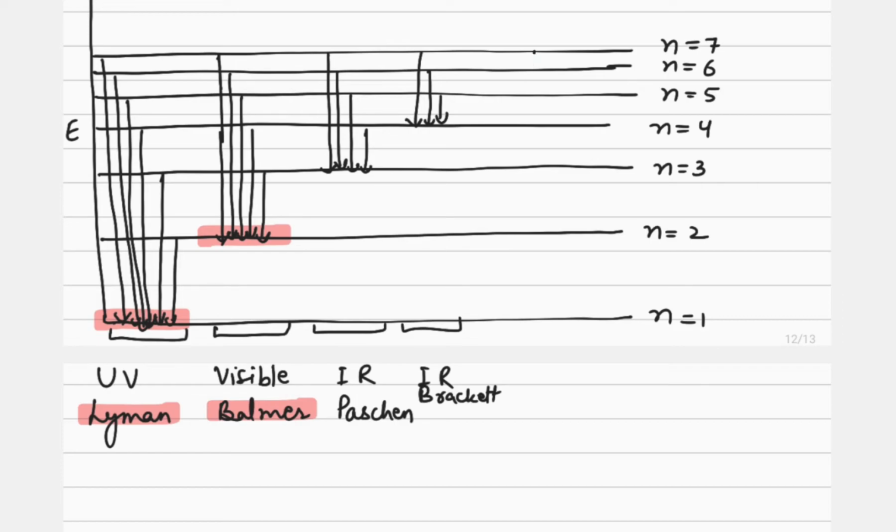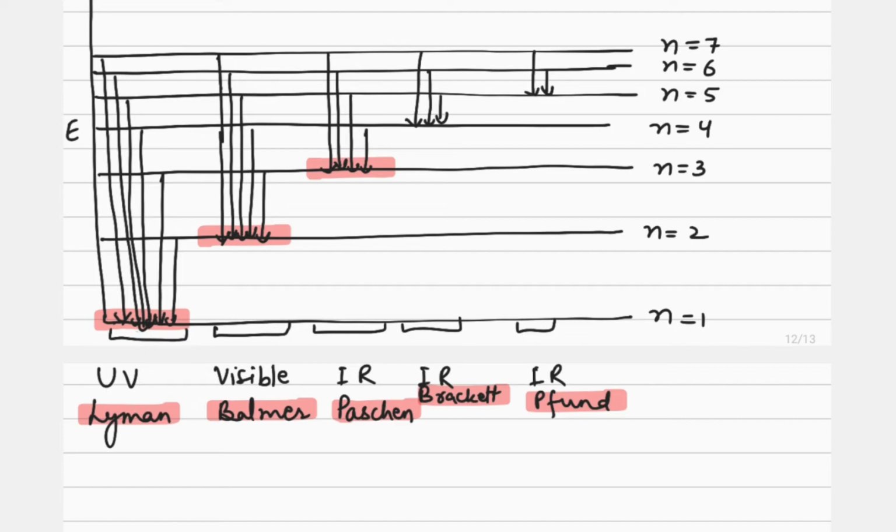Now it may be the possibility that the electrons are coming back only to the fifth shell, and now what is it? It is again in the IR region, and it is the Pfund series. So that's how we have various series, or you can say spectral lines in various wavelength regions. That's how the transition is taking place. We can well observe here in the Lyman series the value of N1 is fixed.